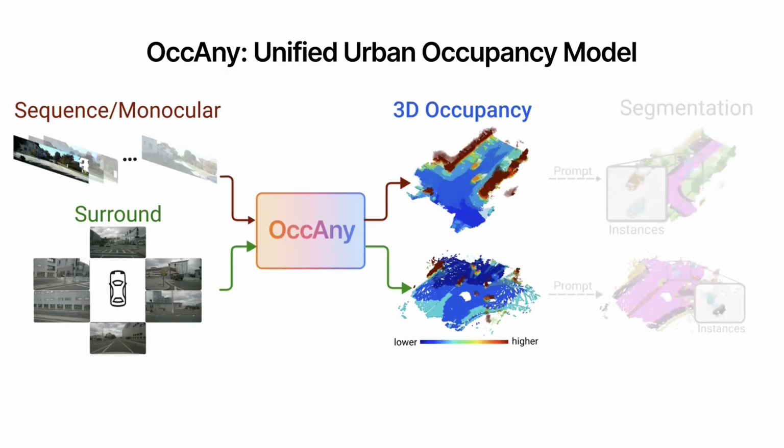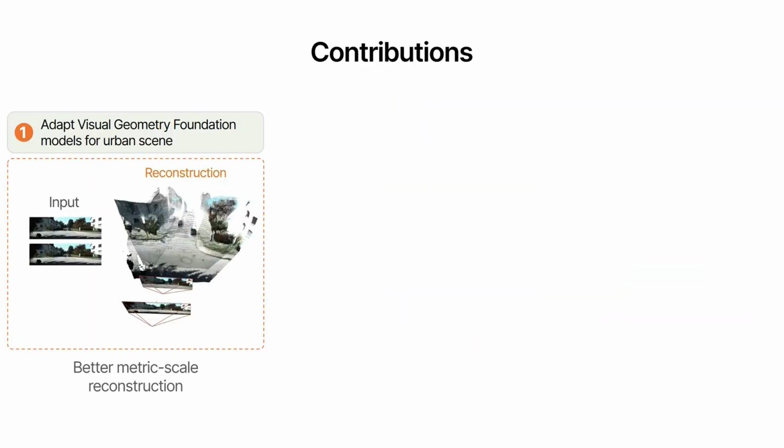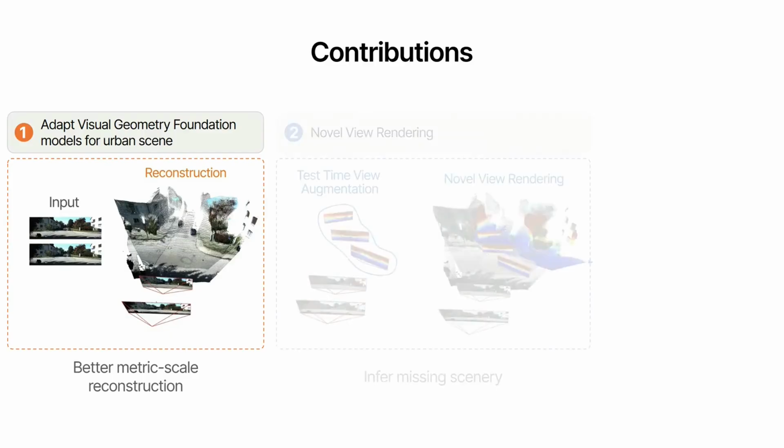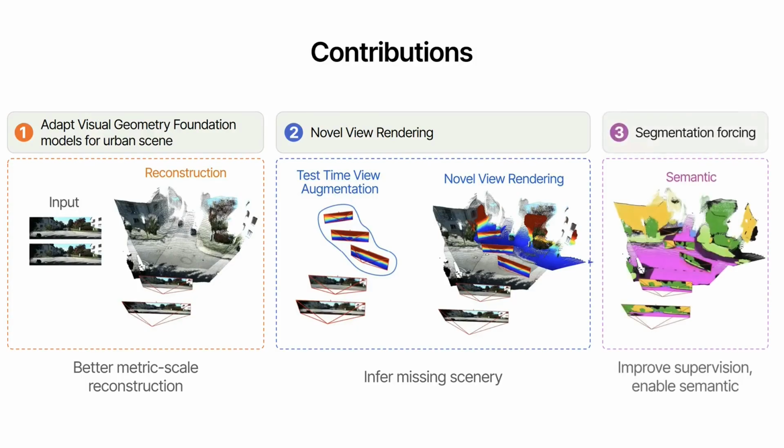OccAny also predicts segmentation features that can be prompted for segmentation tasks, including instance-level prediction. We make three contributions. First, we adapt visual geometry foundation models to urban scenes for accurate metric scale reconstruction. Second, we introduce novel view rendering with test time view augmentation to infer missing scene content. And third, we propose segmentation forcing, which compensates for sparse LiDAR supervision and enables semantic understanding.